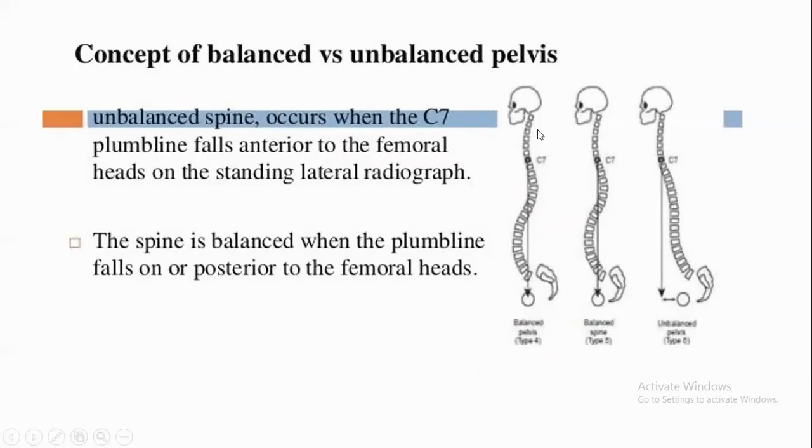If you take the sagittal section of the vertebra, in a balanced pelvis the C7 plumb line, which is a reference line, falls on or posterior to the femoral head. That is a balanced pelvis. In an unbalanced pelvis, it falls anterior to the femoral head on a lateral radiograph.